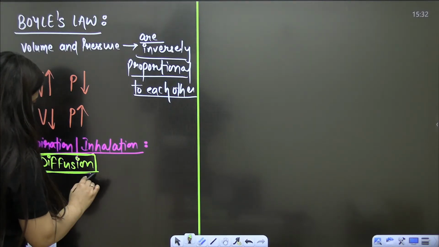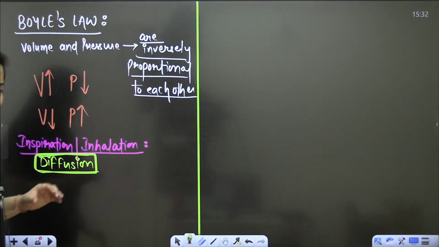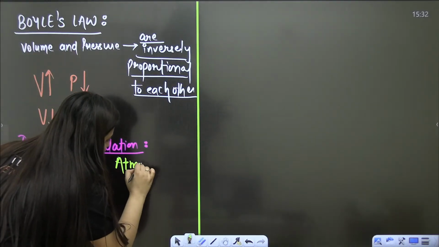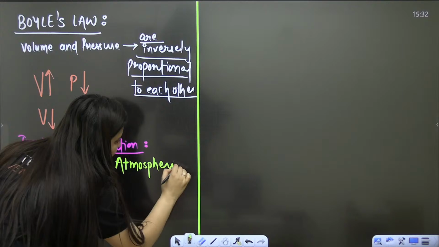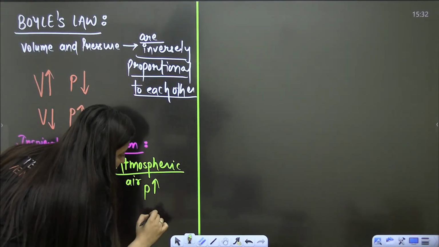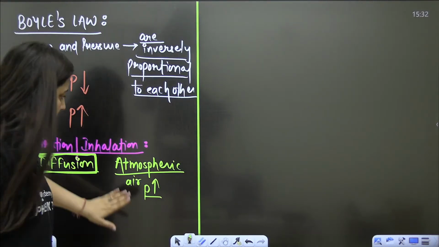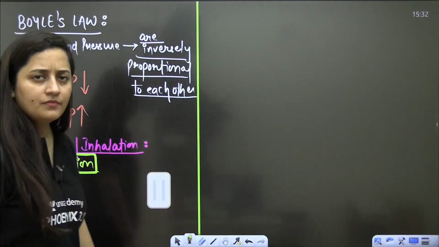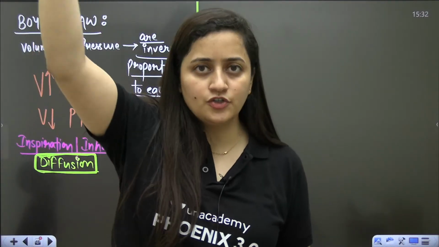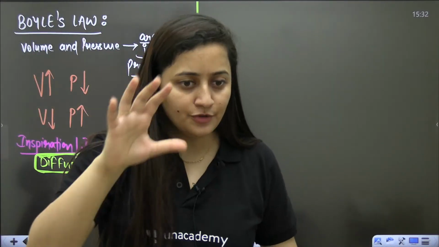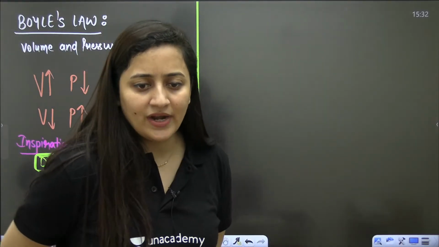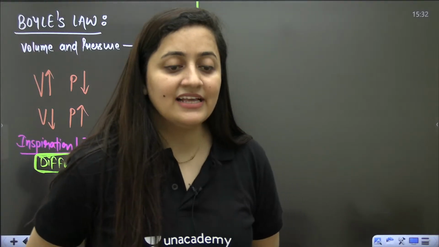And what will happen? Diffusion will occur. So basically we know that in atmospheric air, the pressure should be high, and within the lungs, the pressure should be low. Then only we can inhale. If I want to inhale, outside the pressure should be more, and within the lungs the pressure should be less. But you say yes or no at least.